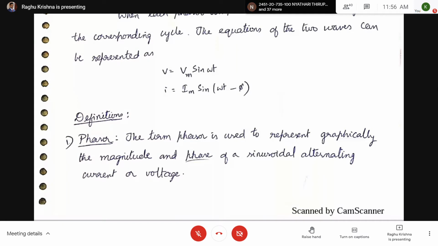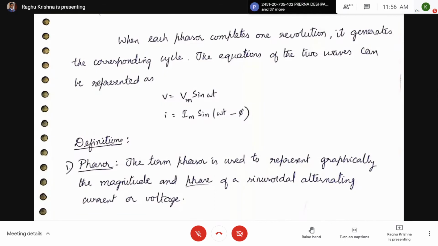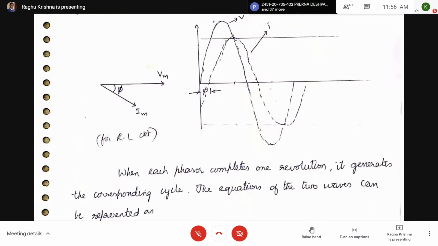So a phasor has a magnitude. If you have a voltage and current phasor, it gives the magnitude. The magnitude of the phasor is equal to the maximum value of the alternating quantity to the scale. If you have 220 volts, you cannot draw 220 centimeters, so you have to take a scale like 50 volts equal to 1 centimeter.